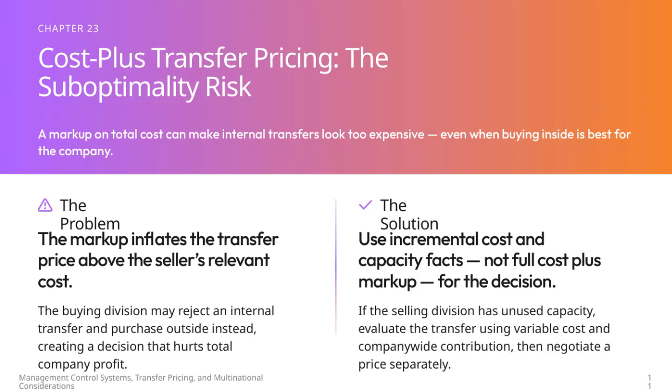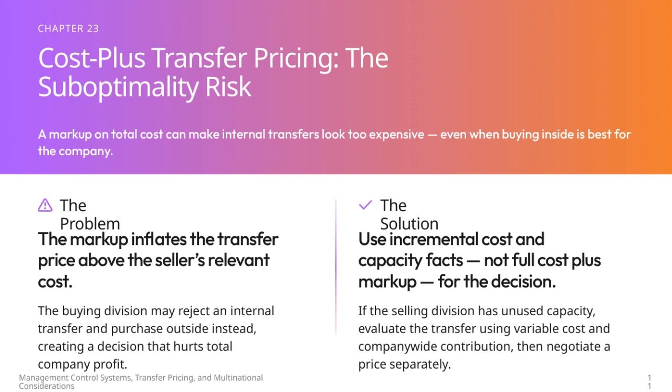In this slide, we're looking at the risks that come with cost-plus transfer pricing. The main issue here is that when a markup is added to total cost, it can make internal transfers seem more expensive than they actually are. This might lead the buying division to turn to outside suppliers, even when it would be better for the company as a whole to buy internally. The problem really boils down to the markup pushing the transfer price above the seller's relevant cost. This can distort decisions and reduce overall company profit.